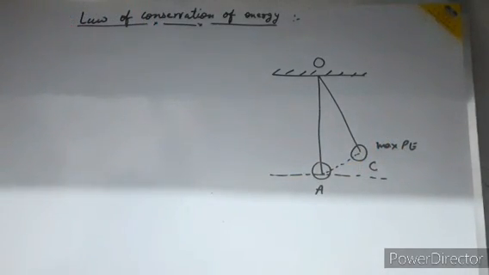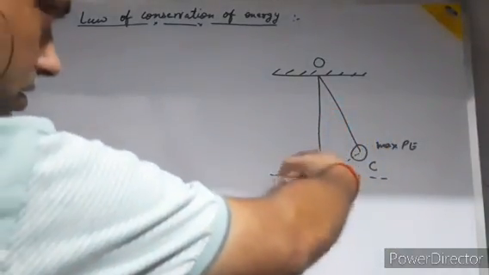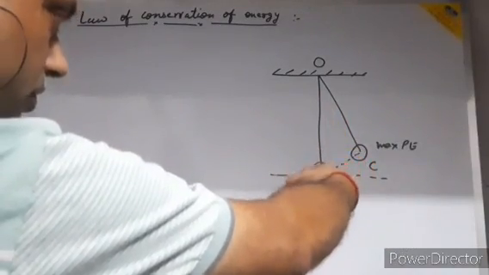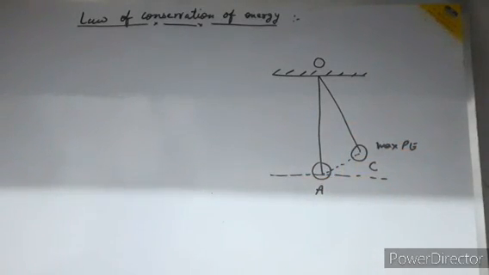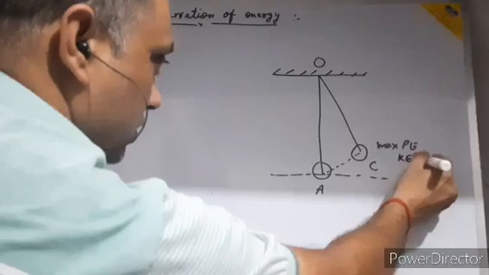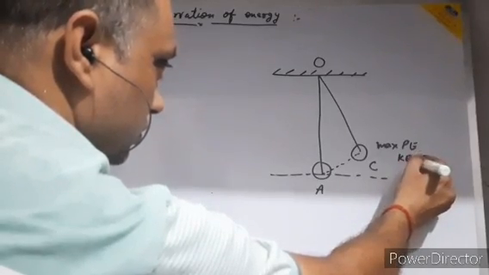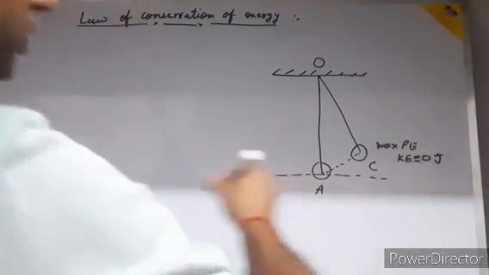And at the point C, the ball is in my hand, because I just shifted this ball from point A to the point C. If the ball is in my hand, that means the velocity is 0. So the kinetic energy of my pendulum, of my bob, is 0. Here the kinetic energy is 0.